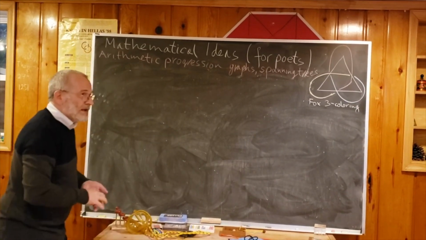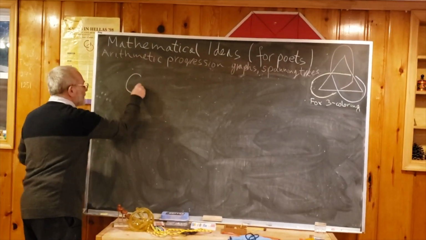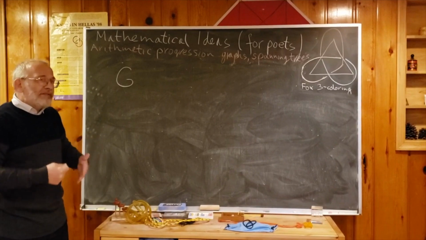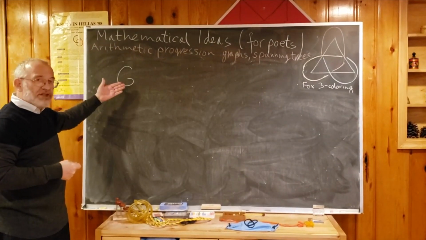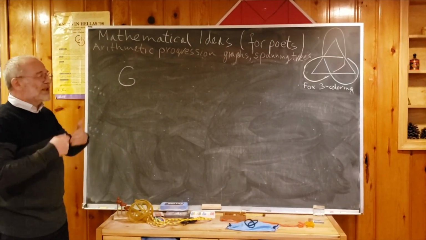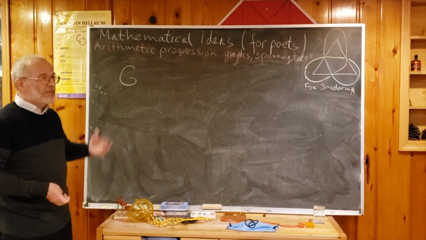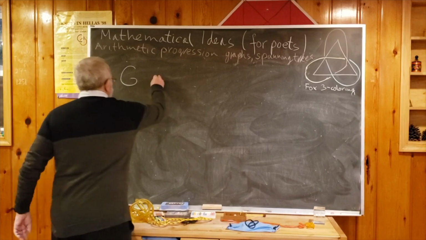So first verbally, we take graph G, and what is a spanning tree in graph G? It is a subgraph, meaning it is made of pieces of G, which is a tree, and what is the meaning of spanning? That it contains every vertex of G. Let's write this. So we start with a graph.